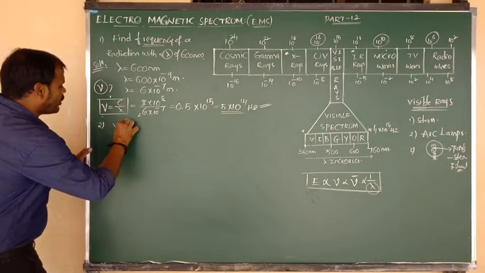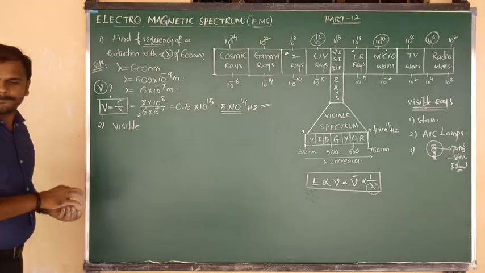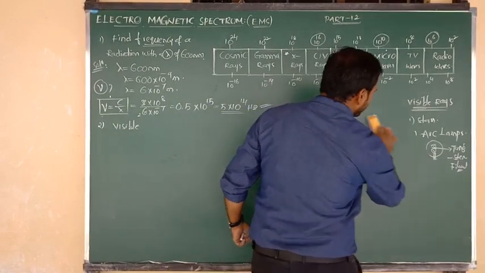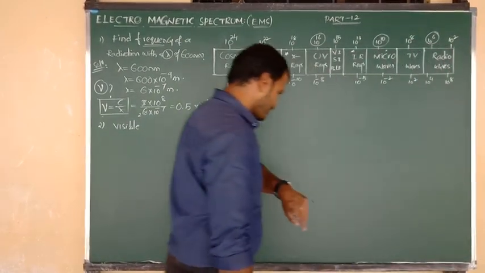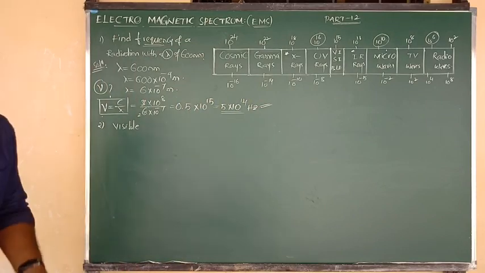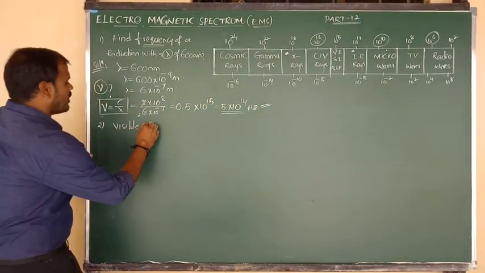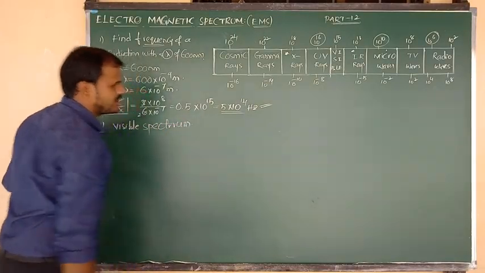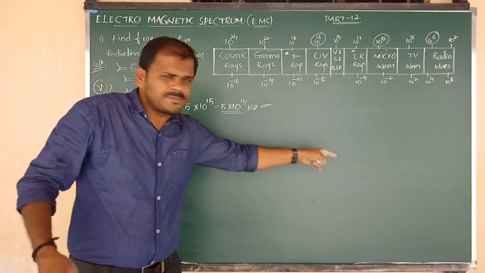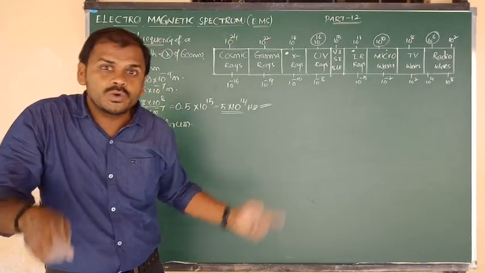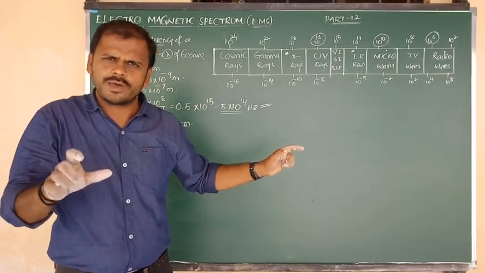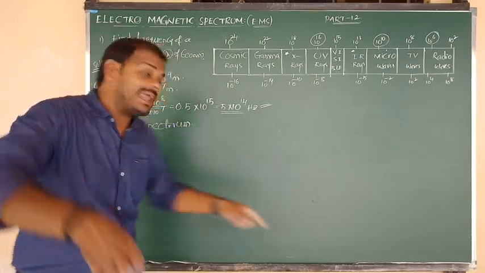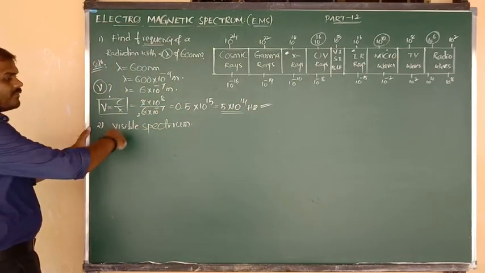So first suppose I am going to consider a visible spectrum. Yeah, beta, what I am going to consider. I am going to consider a visible spectrum. And already you know the wavelength range of visible spectrum. How much? 380 nanometer to 760 nanometer. That is the fixed value, no problem. Of course, 10 or 20 up and down also we can consider. But in that problem, they have given the visible spectrum.